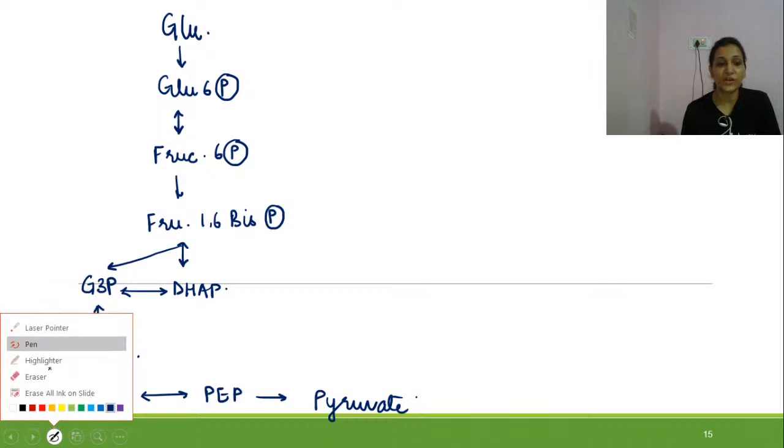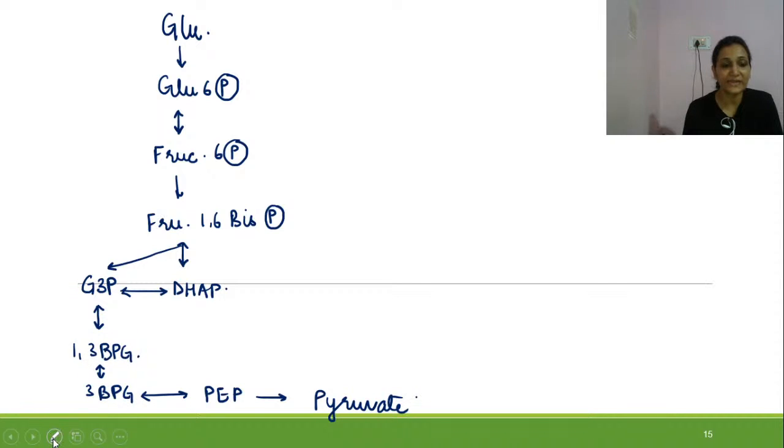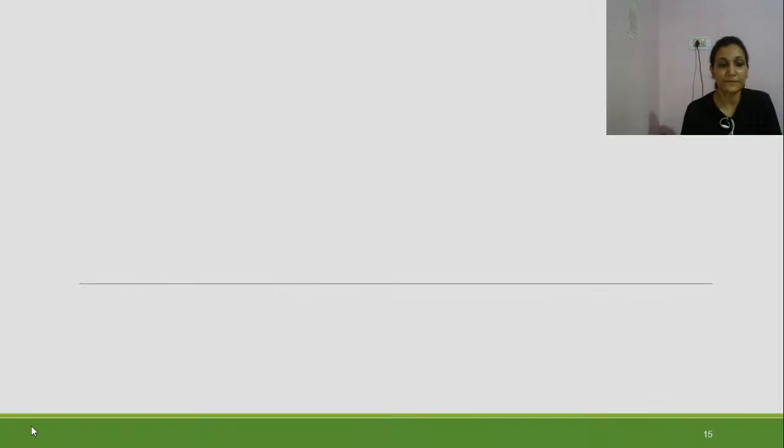The reactions which are non-reversible, let us highlight with another color. This reaction is irreversible, this one is irreversible, and this one is irreversible. Now the whole thing will be rotating around this. So let us move towards how pyruvate is converted into glucose.